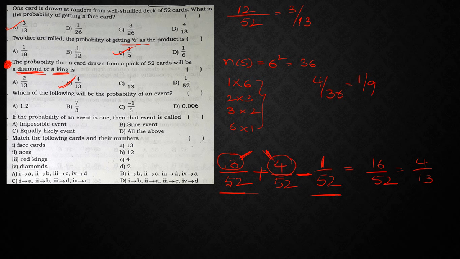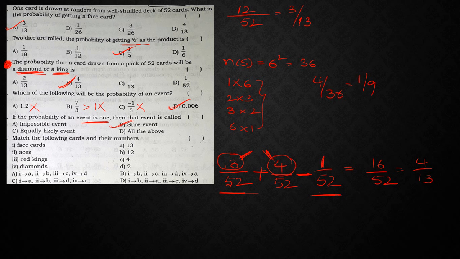Okay, next, what is the probability of an event? So already we know, since the negative is not valid, sorry, here what did he ask? Probability of event, right? So this is greater than 1, hence it is not valid. This is also not valid. Next, this 1.2 is also not valid, so the only possibility is 0.006, right? If the probability of event is 1, so already we know when the probability of event is 1, it is a sure event, right?